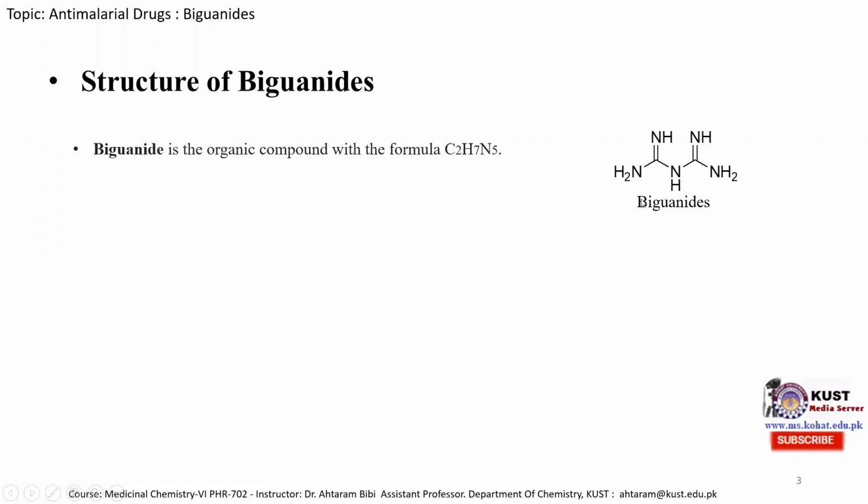And this consists of 2 guanidine units. This one is one guanidine unit and this one is another guanidine unit. So 2 guanidine units are combined. Therefore, this molecule is known as biguanides.